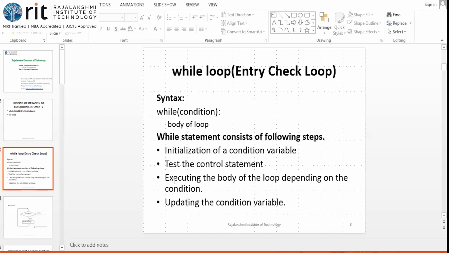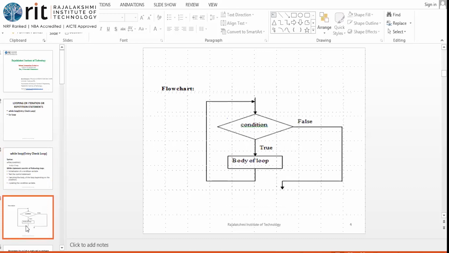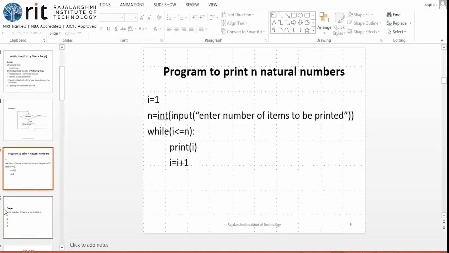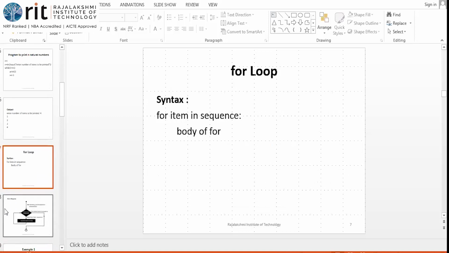So this is all about while, and we saw the flowcharts also for the while and the for, and few examples under each of them. Let me repeat the syntax alone now. For loop: for item in sequence, body of for. So here we use the word item. Here it is the iterative variable. In is a keyword here, and then sequence.